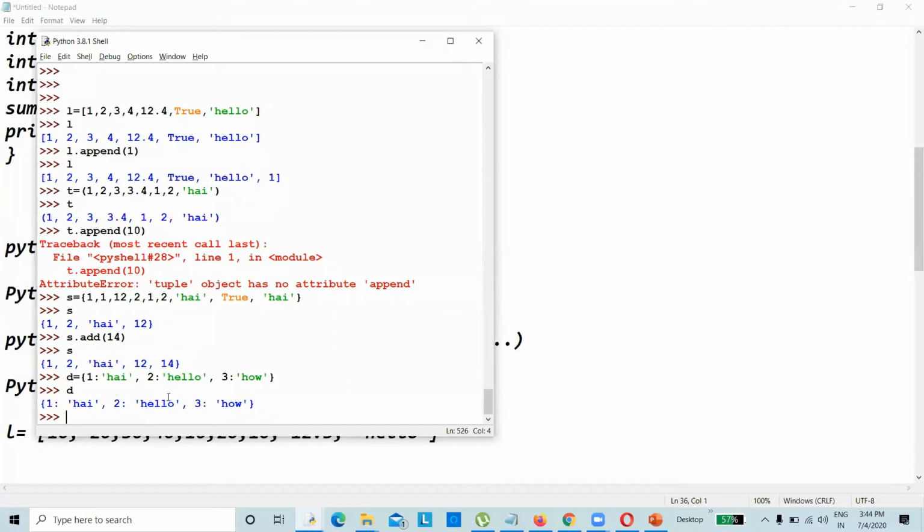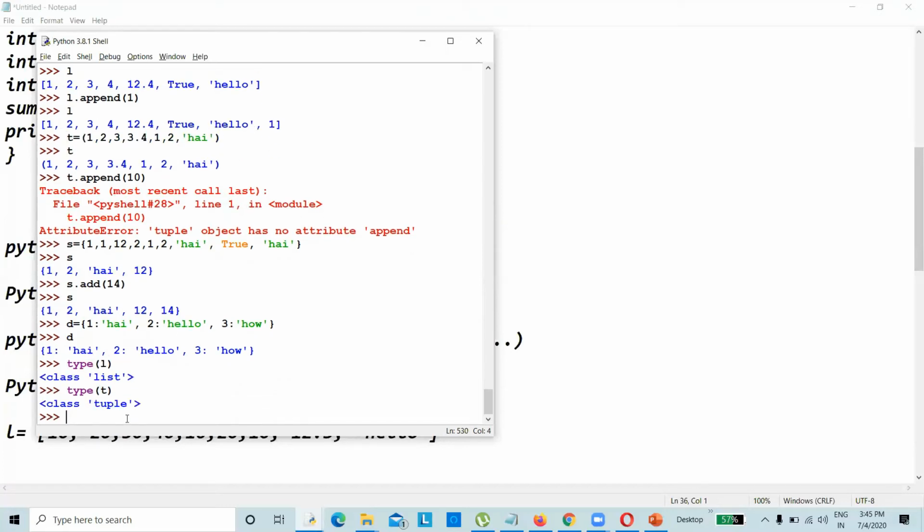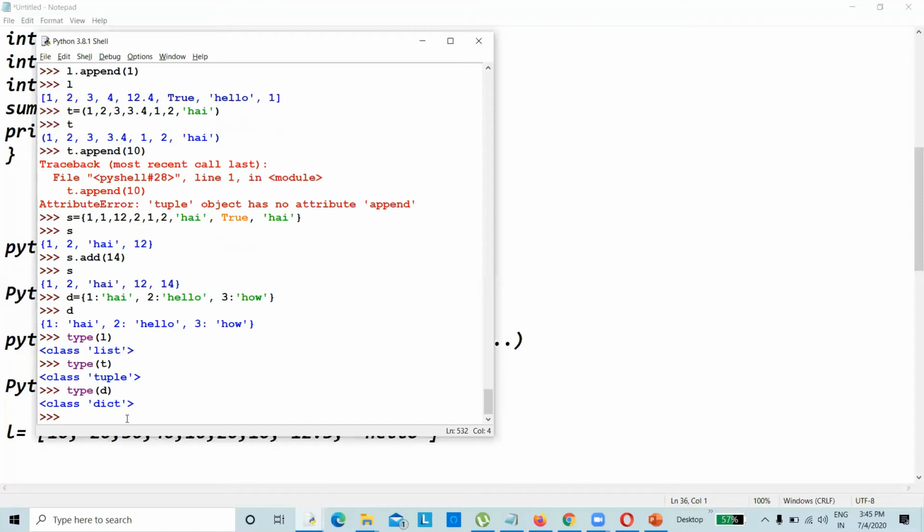Okay, if you want to find type of L, so here L, it is a list, right? L is a list. So type of L, simply for confirmation, L is list. Or type of T, I told it is a tuple. Okay, T, I told it is a tuple. सच में वो tuple है क्या? Class tuple. Type of D, it is a dictionary.